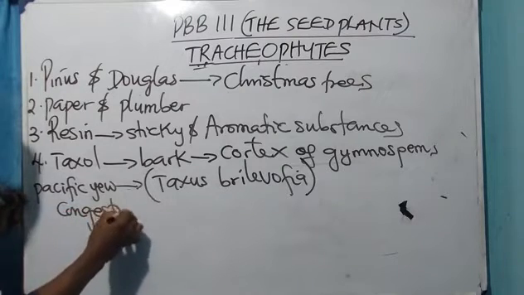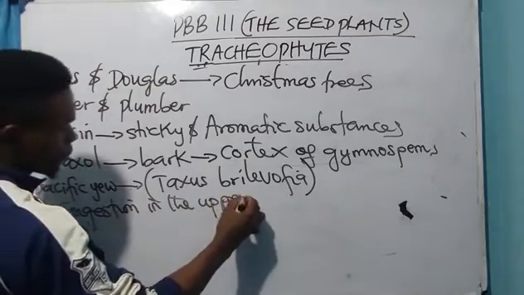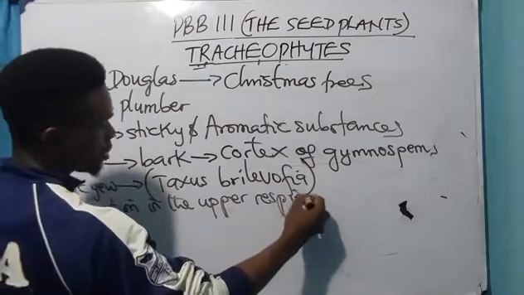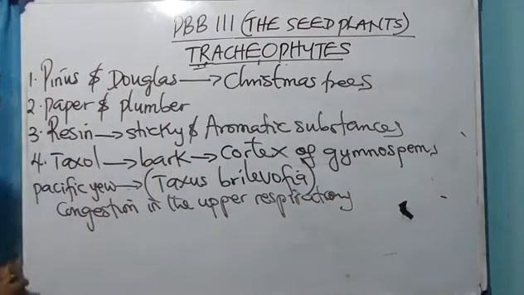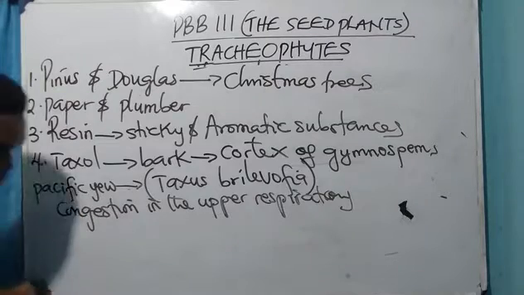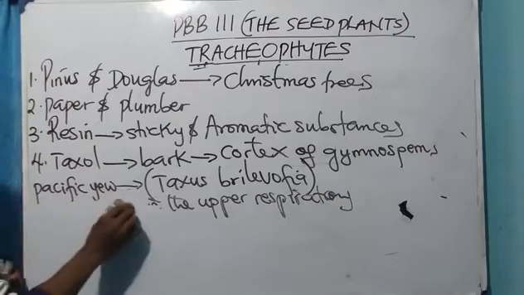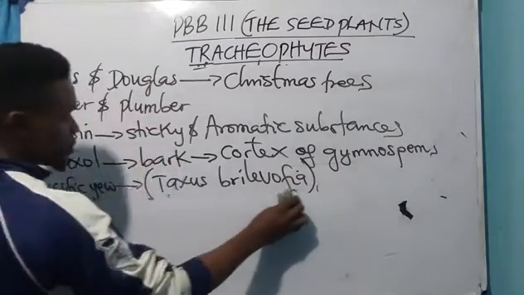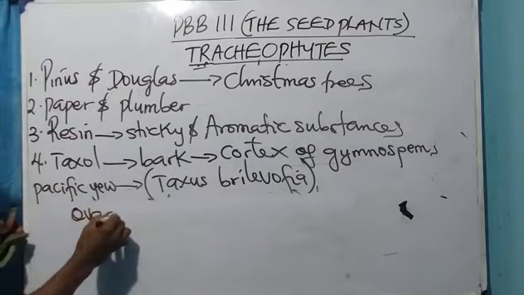Congestion in the upper respiratory tract. Okay, no. Oh, this Pacific yew, sorry. This Pacific yew is used to treat ovarian cancer.